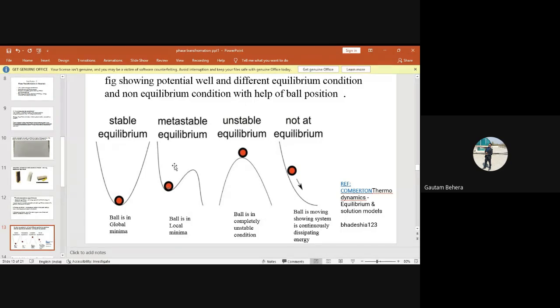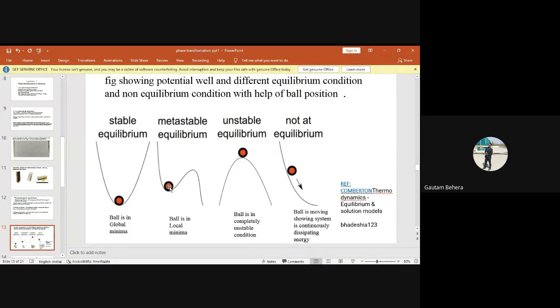Now look at this second image. This image is showing you metastable equilibrium, right? Can anybody tell me why this is metastable, but the first is stable equilibrium? Not a small force.